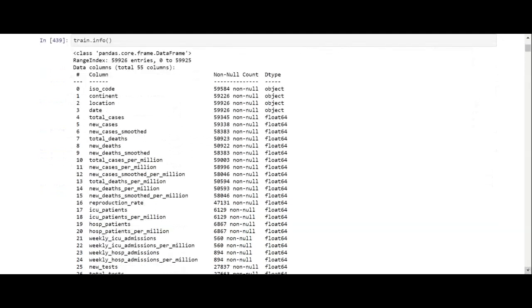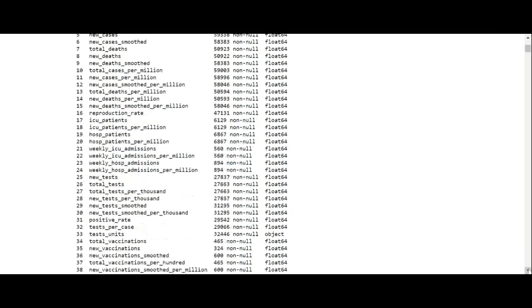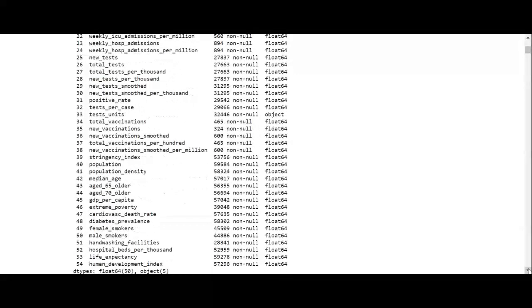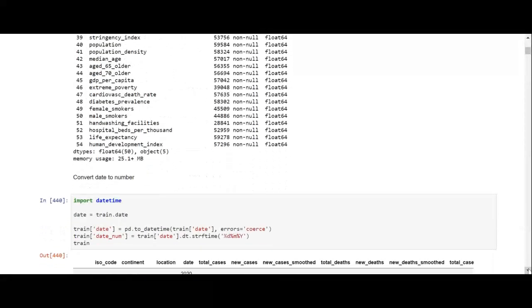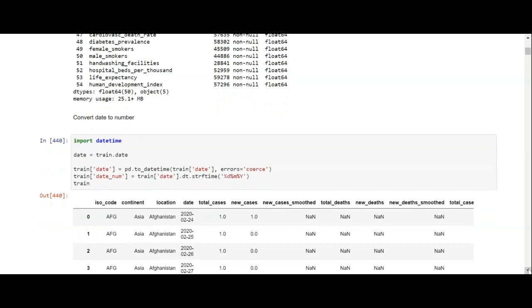So we wanted to check the info of the file, and you can see that most of the columns are float columns, but we have a few object columns. Because we have a few object columns, it's going to be a little bit tricky to impute. It's always more difficult to impute on object columns than float columns, except for CatBoost, and I'm not using CatBoost. CatBoost will actually work on object columns, but you've got to do some special coding to get it to work.